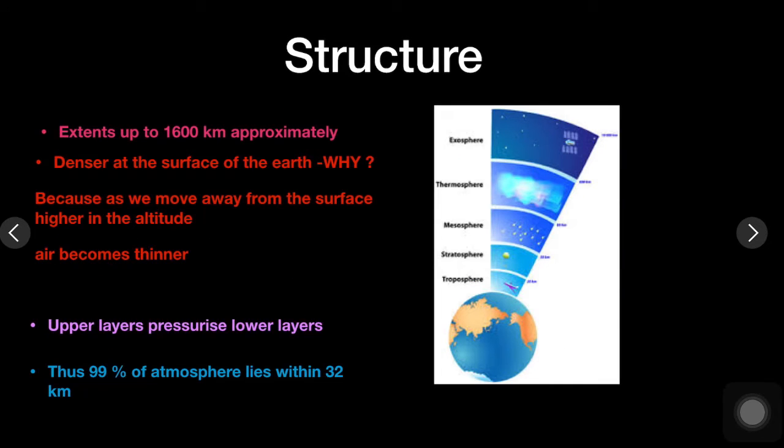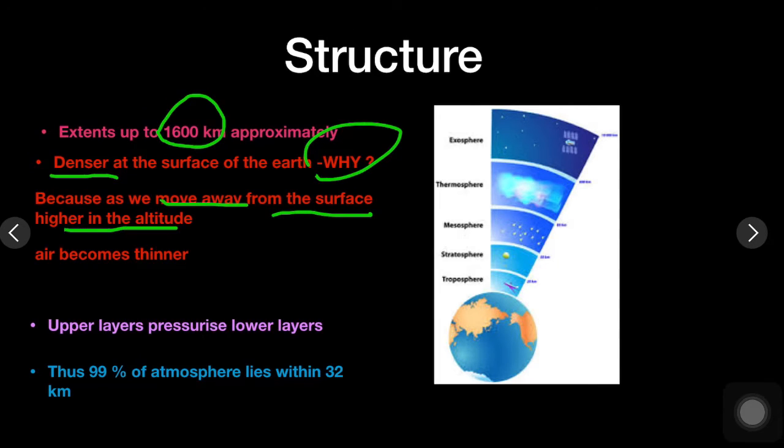Structure of the atmosphere. Atmosphere extends up to 1600 kilometers approximately, but it is denser at the surface of the earth. You know why? Because of gravity. As we move away from the surface of the earth, higher in altitude, the air becomes thinner. So towards the surface of the earth, the atmosphere is thicker. As we move away, it gets thinner.